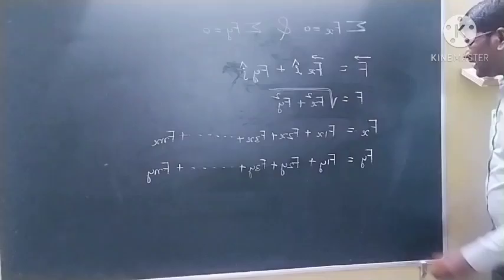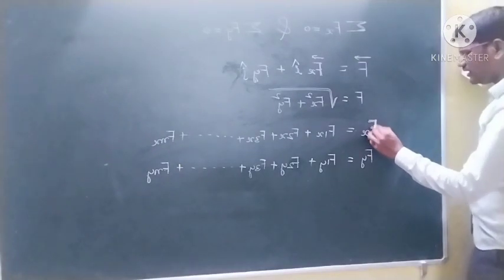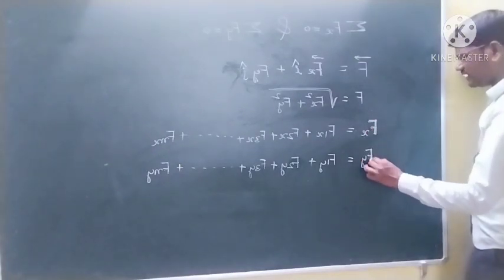Like this you are writing all the forces. This is called Fx and this is called Fy.